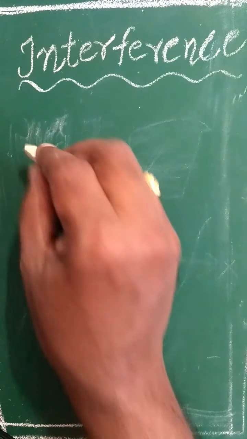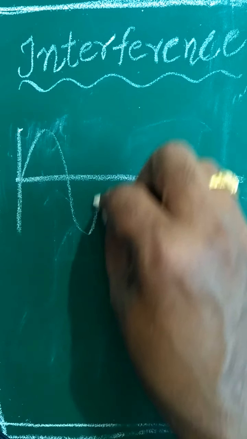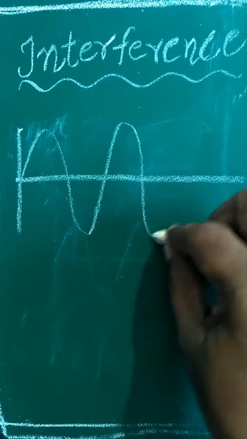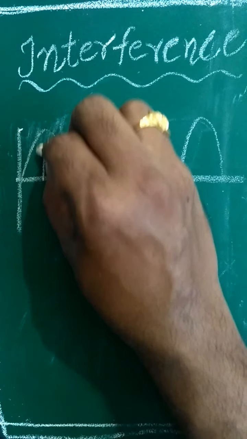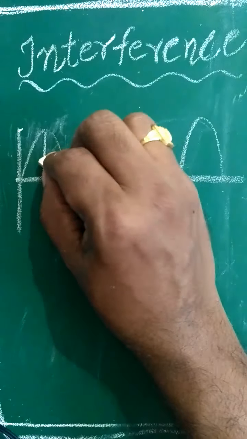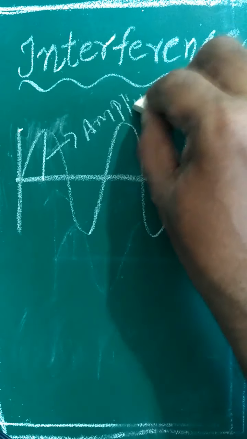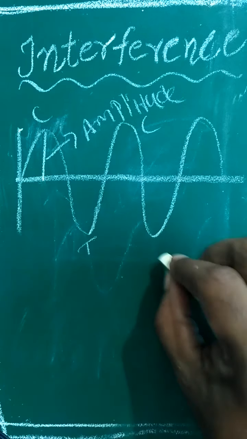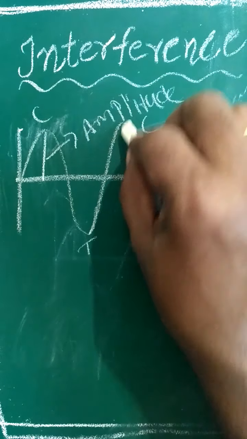Once again, this is the equilibrium position. From that equilibrium position, the vibrations come like that. That's where the ripples or waves are forming. The maximum displacement is called amplitude. This is the amplitude. This is crest, this is a trough, this is crest, this is trough. This is a crest, this is also a crest.